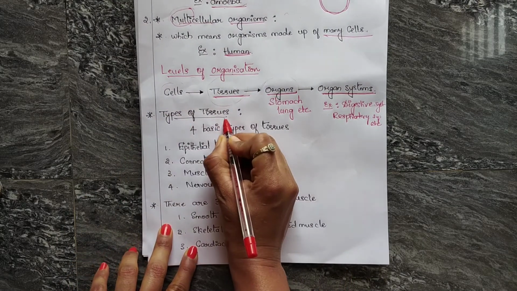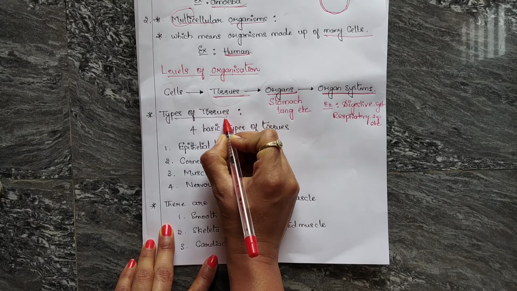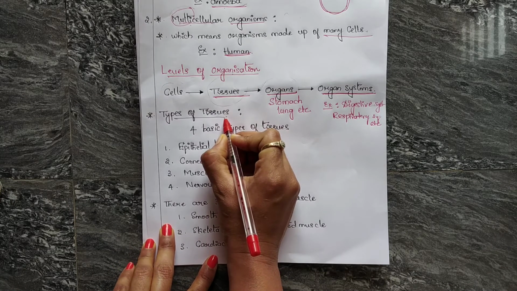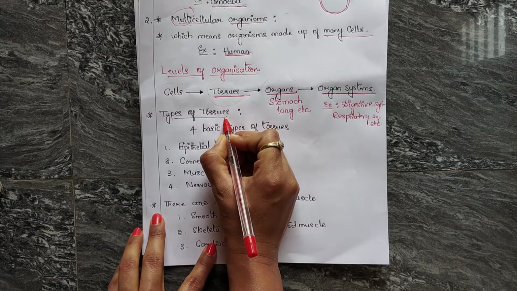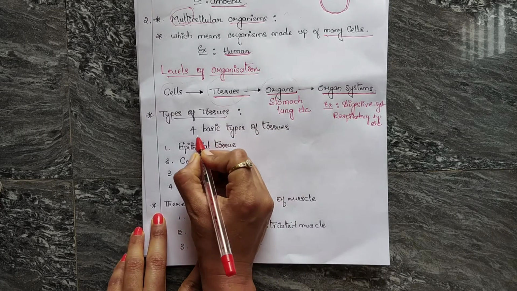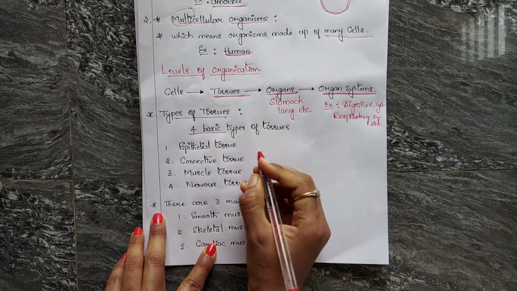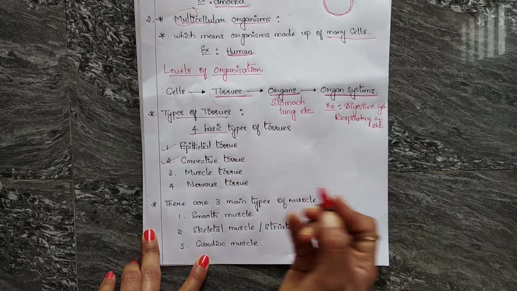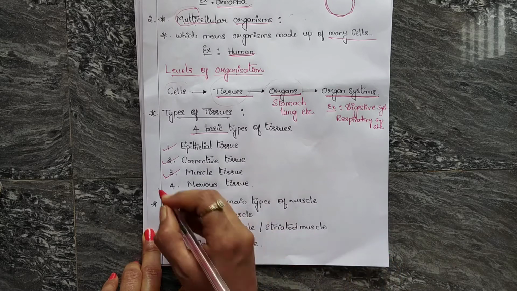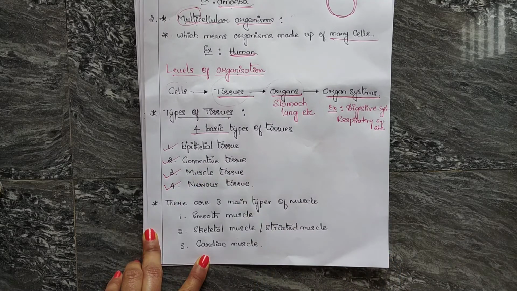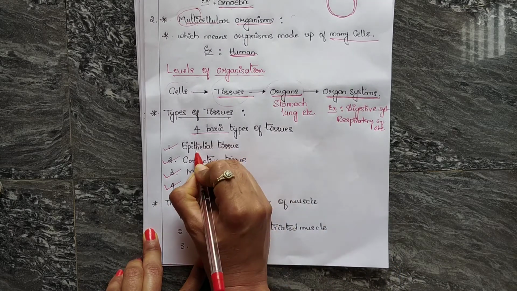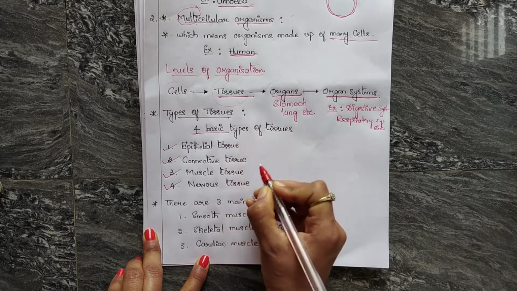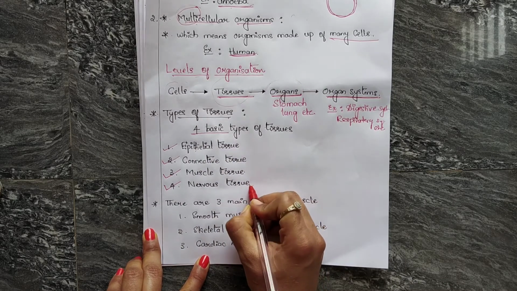Types of tissues. We know that all complex or multicellular organisms consist of basically four types of tissues: epithelial tissue, connective tissue, muscle tissue and nervous tissue.